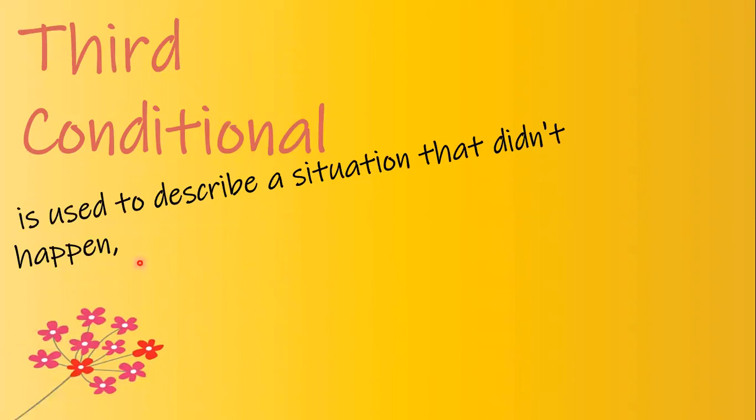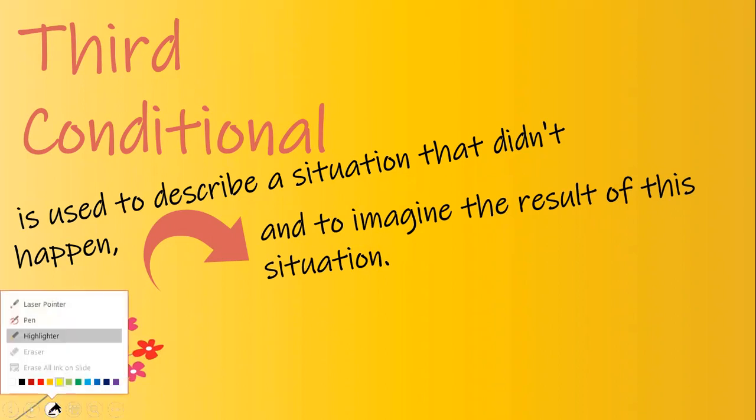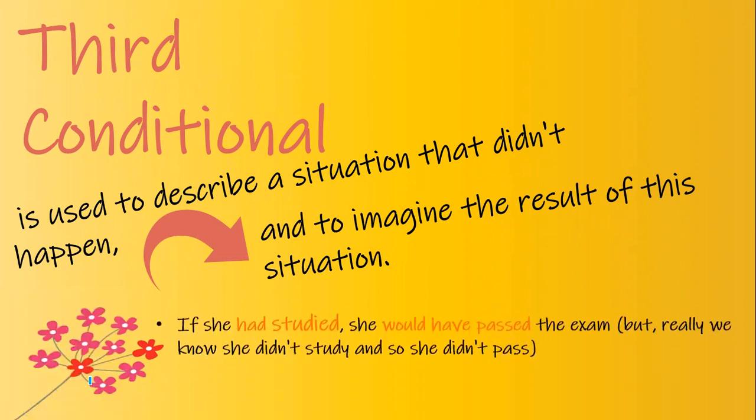When we talk about third conditional, this is actually a complex sentence which is used to describe a situation that didn't happen. And when this situation didn't happen, now we are imagining the result of this situation. It means that this is showing you clearly that this is something which is now over and it is based on the past. Look at the example. If she had studied, she would have passed the exam. But in reality, she didn't study and so she didn't pass the exam. This is what we are thinking when the time is over.